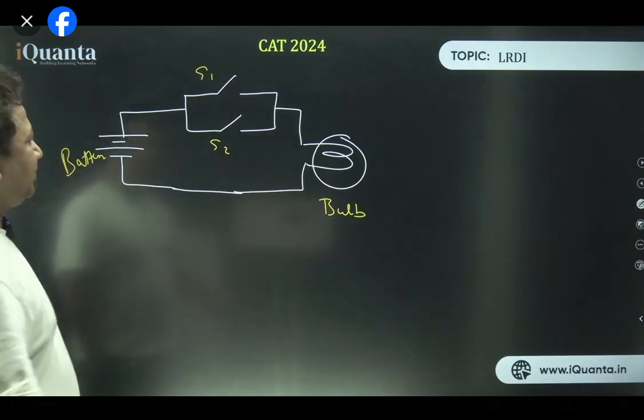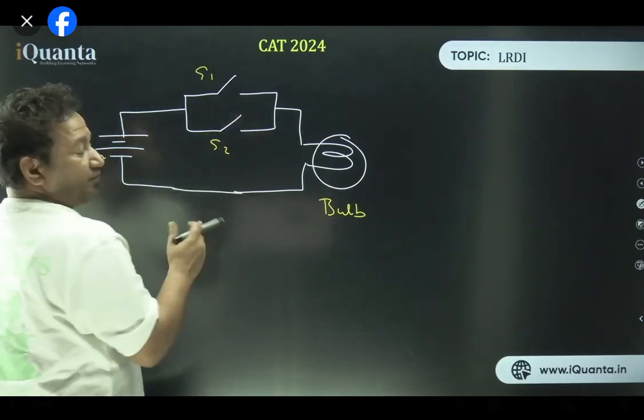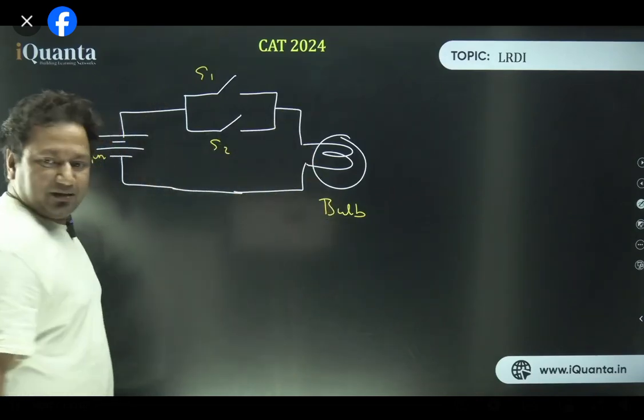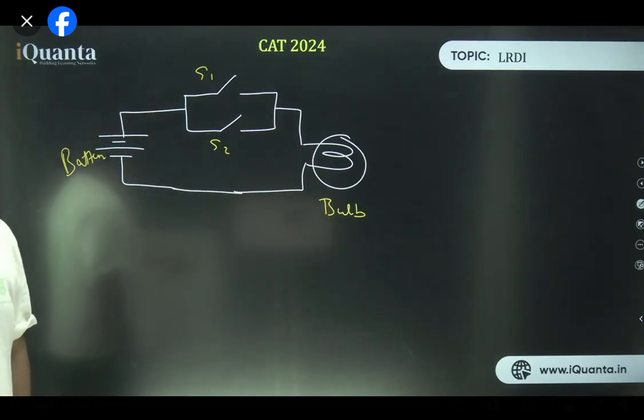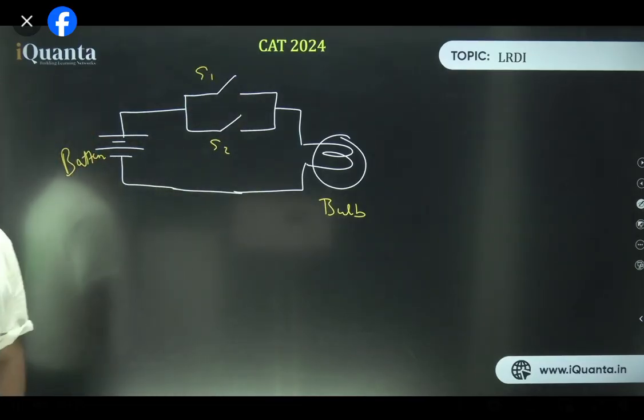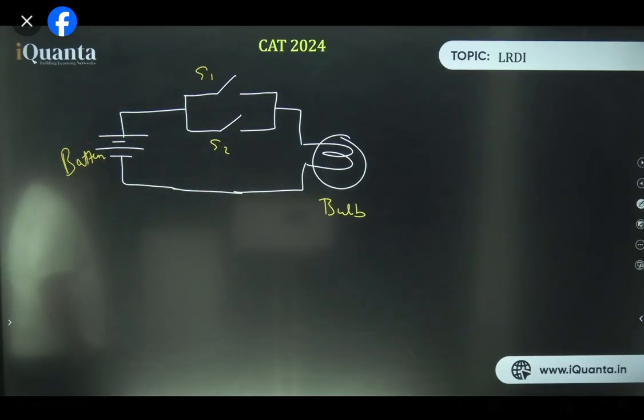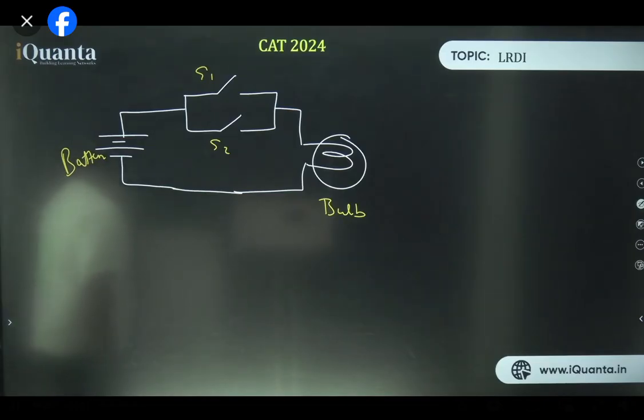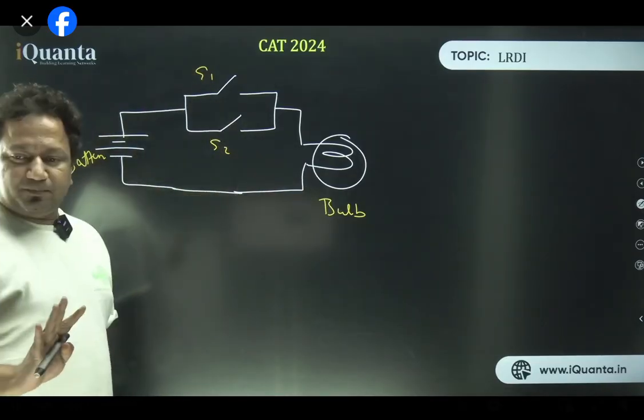Circuit is completed. If I press switch 2, then also the current will go from this, isn't it? If I press both, then what will happen? दोनों ऑन कर दिए, तब भी करंट जाएगा, राइट? हर्ष, मैं जानबूझ के फिजिक्स के टर्म्स नहीं समझना चाहता. Under all the conditions remaining constant, resistance being constant, this is what's going to happen. Clear to everyone? So if I press switch 1 or switch 2 or both, the bulb will light up.